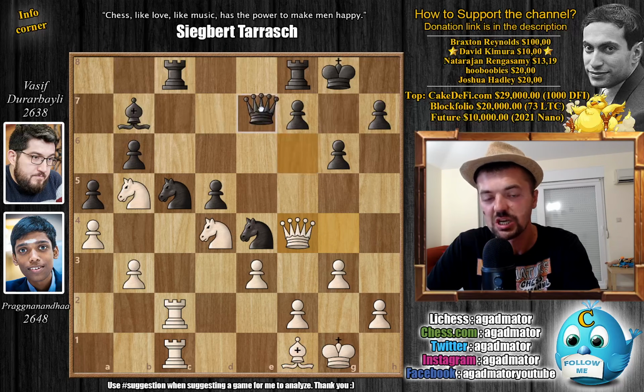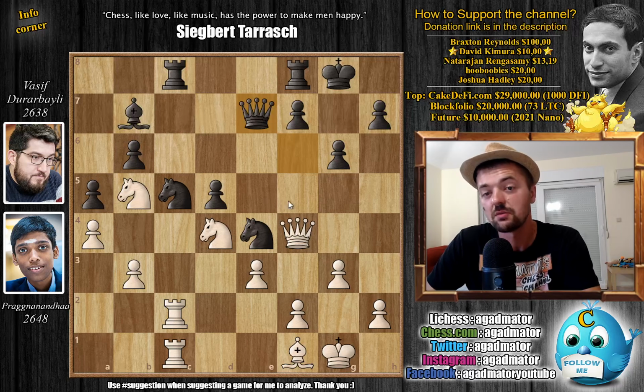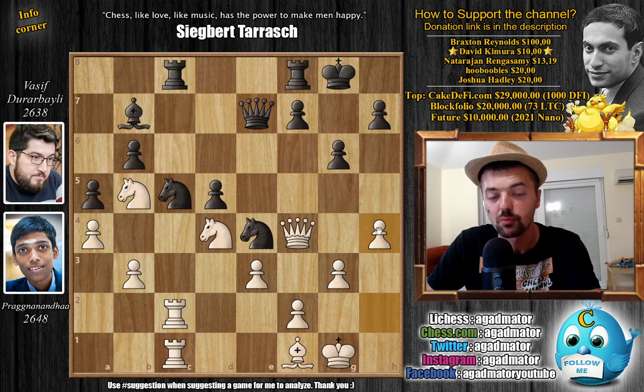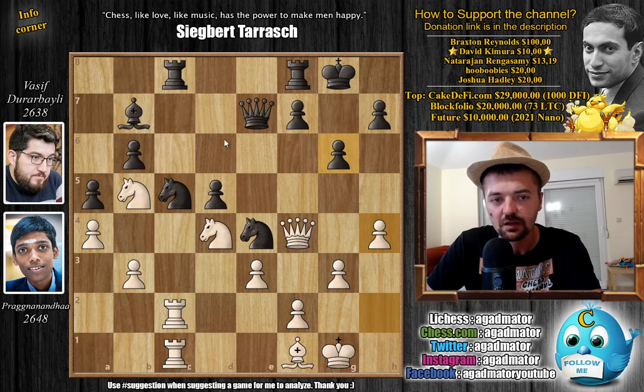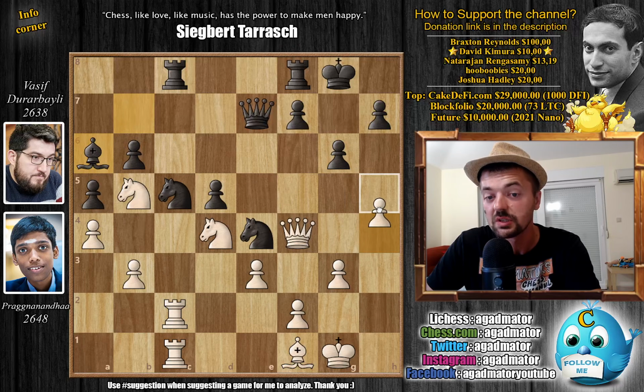He prefers his chances with queens on the board, and here Pragg says, alright, now it's my time to attack, and plays pawn to h4. Now h5 is coming, maybe even h6, as black is without the dark square bishop, so this would make it very, very hard for you to play with black. So bishop to a6, and now comes pawn to h5.